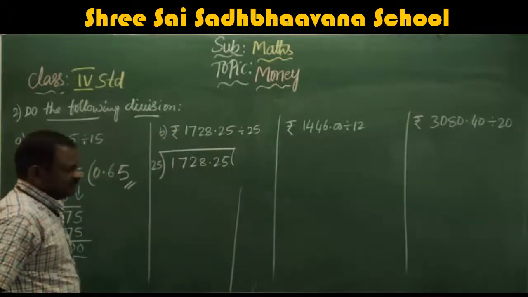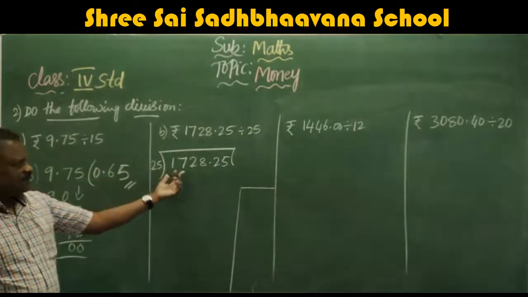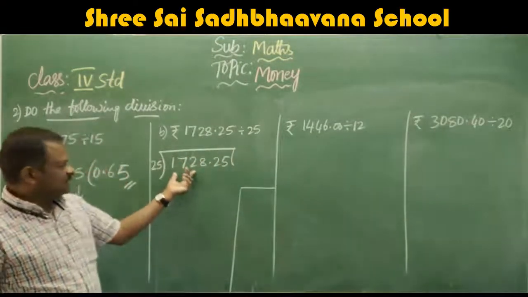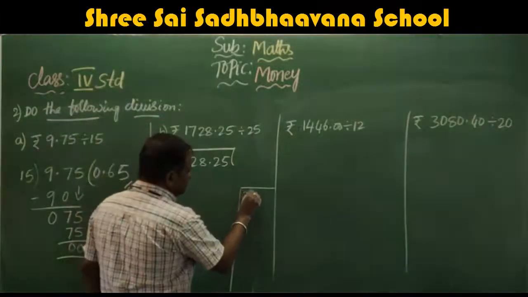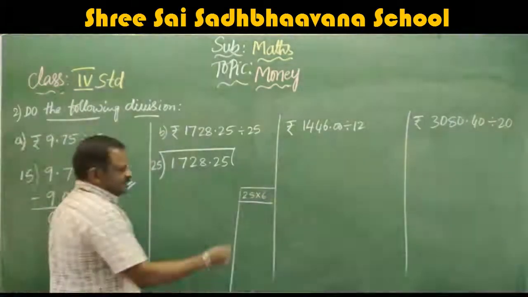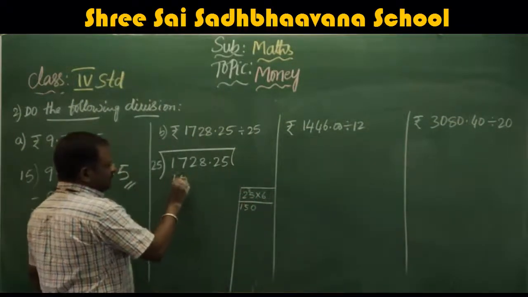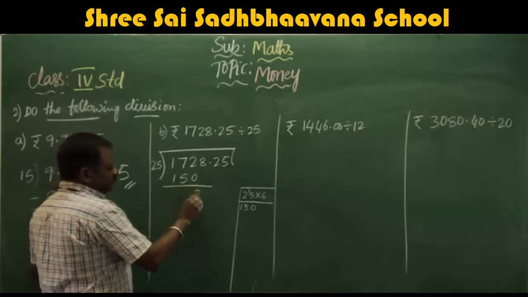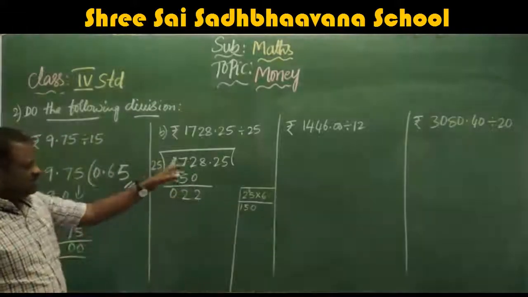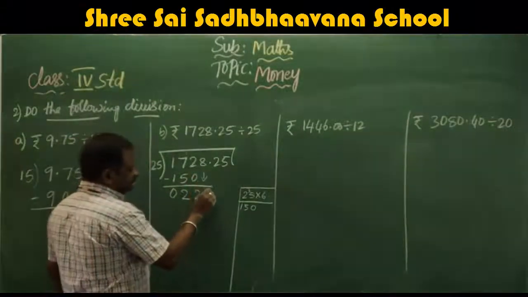We will take the column here for the multiplication because we don't know the 25 table. Here, the first 2 digits are smaller, so we will go with the 3 digits, 172. 25 6s are 150. 7 minus 5, 2, 1 minus 1, 0. Now we take down 8.